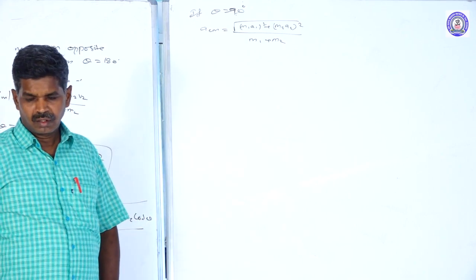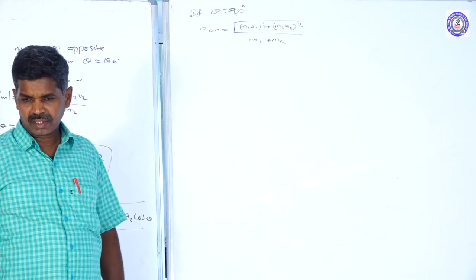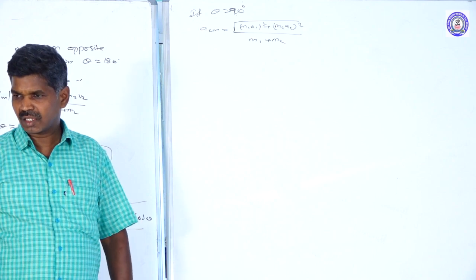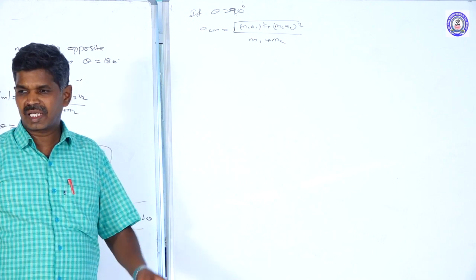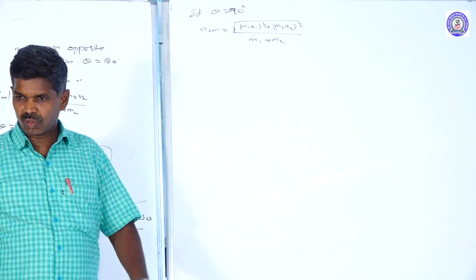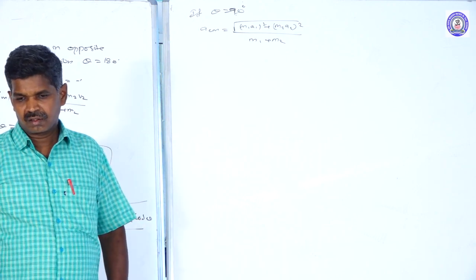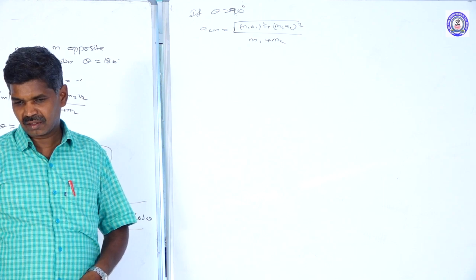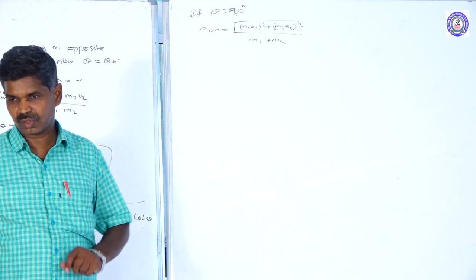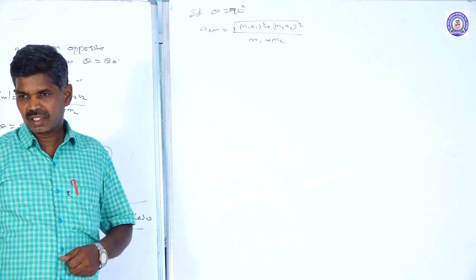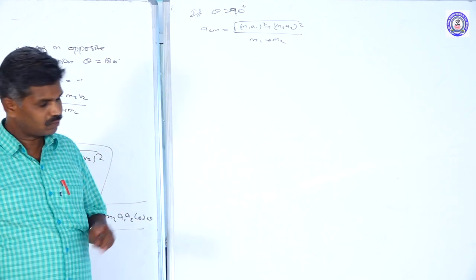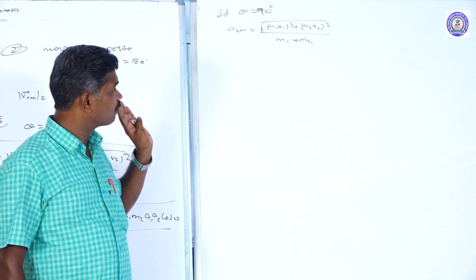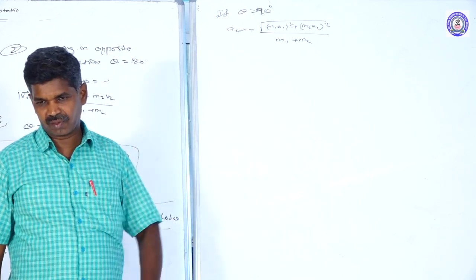We already saw that mass into velocity is momentum, and mass into acceleration is force. Here, if any particle accelerates, it depends upon the external force only, not the internal force. Net internal force becomes zero. So for a two particle system, the velocity and acceleration formulas are there.